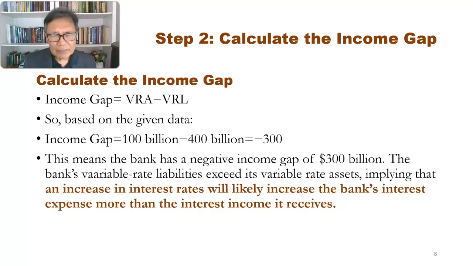And that is not what the bank would like to see, because the bank would like to see the opposite, that the increase in interest income should be more than the increase in the interest expense, so that the bank earning will be positive. But in the case where the income gap is negative 300, what we see is something that is not welcoming to the bank.